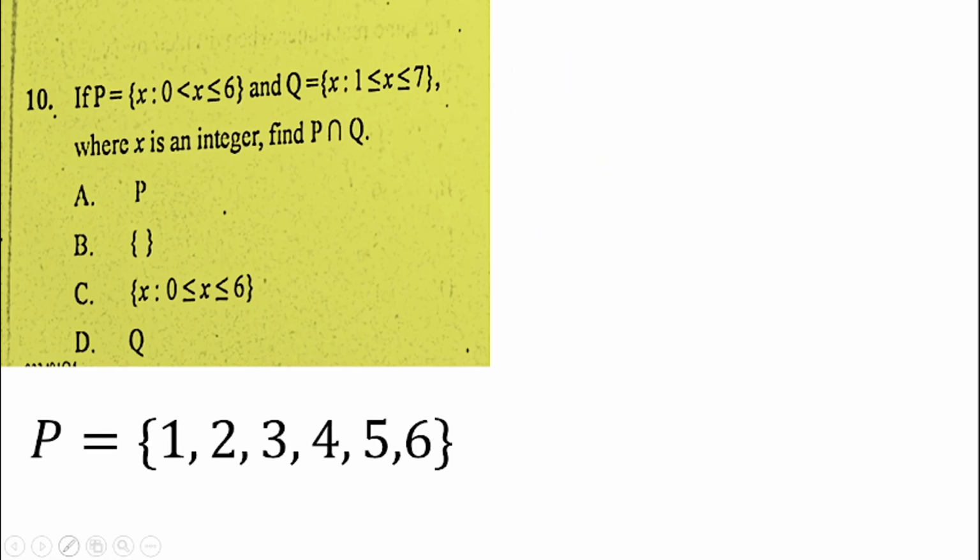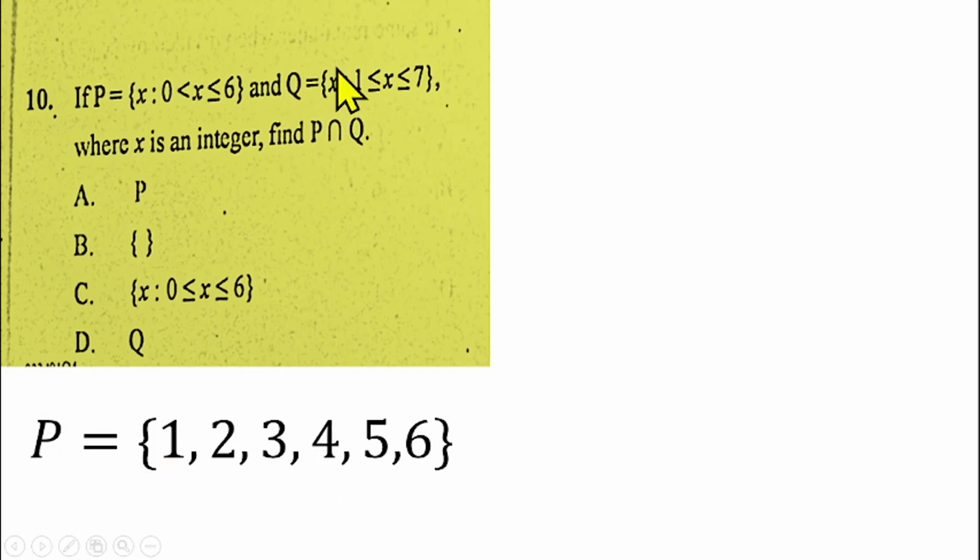Question number 10 is from sets. We are given that the set P has elements x such that 0 is less than x less than or equal to 6. That means the element is greater than 0 but less than or equal to 6, so the elements should be from 1 to 6. So set P is 1, 2, 3, 4, 5, 6.